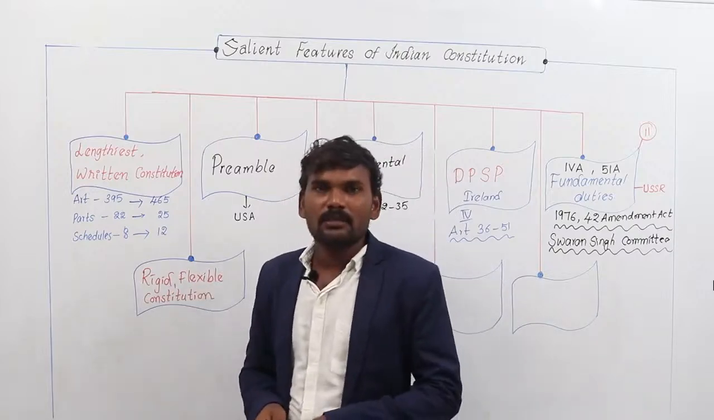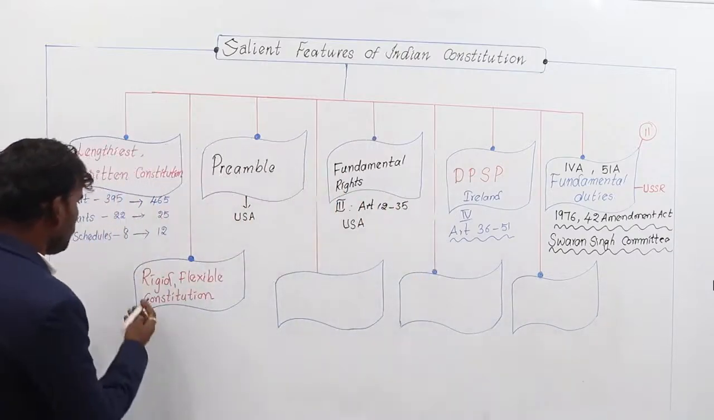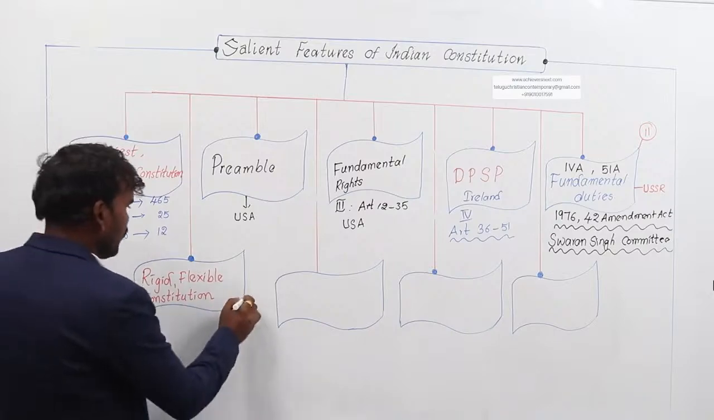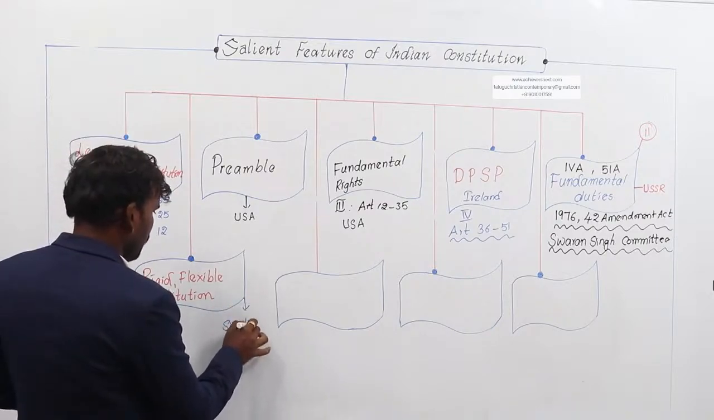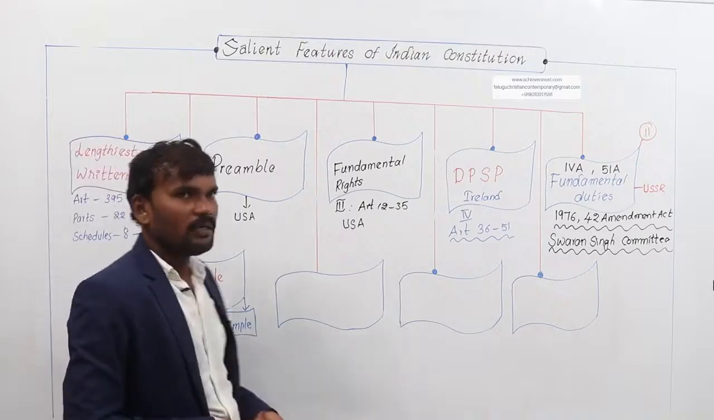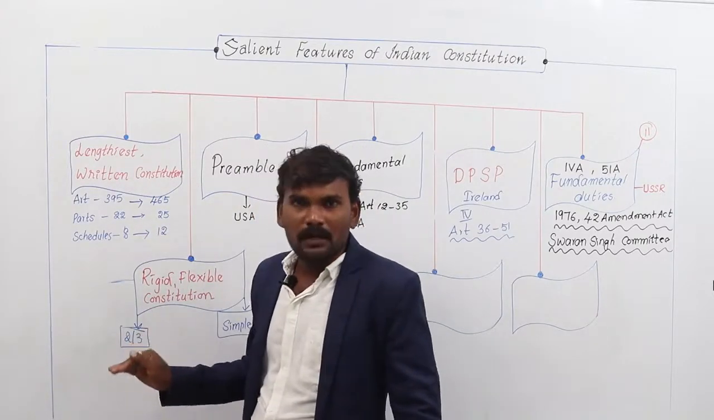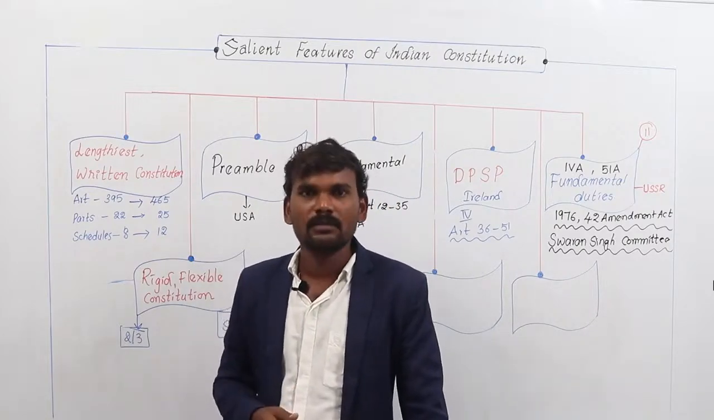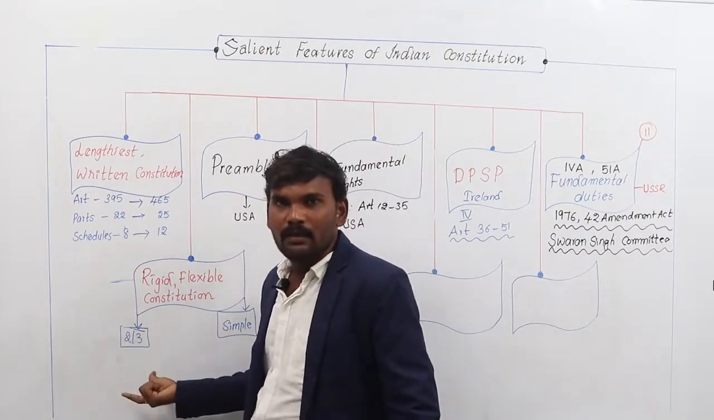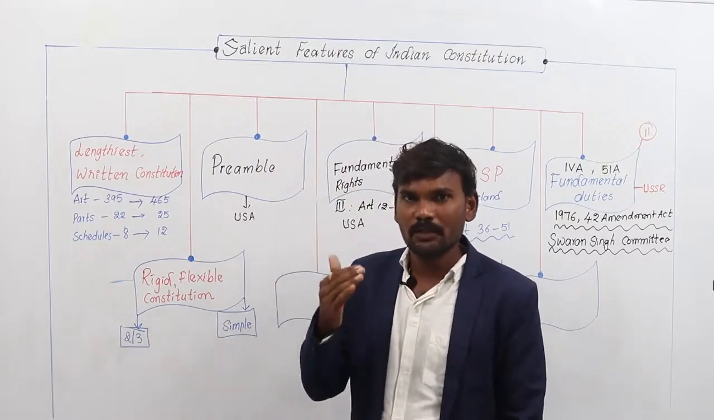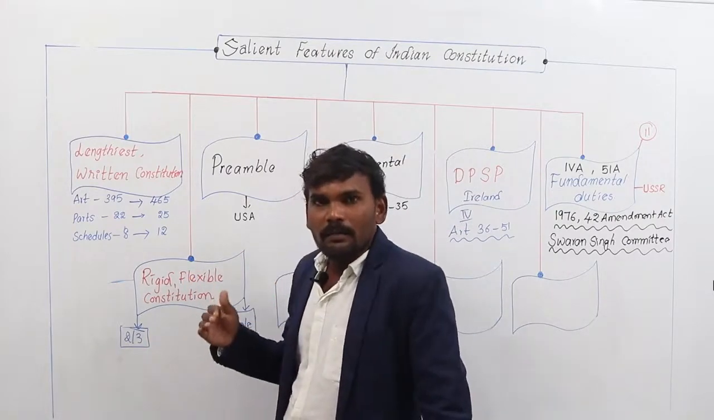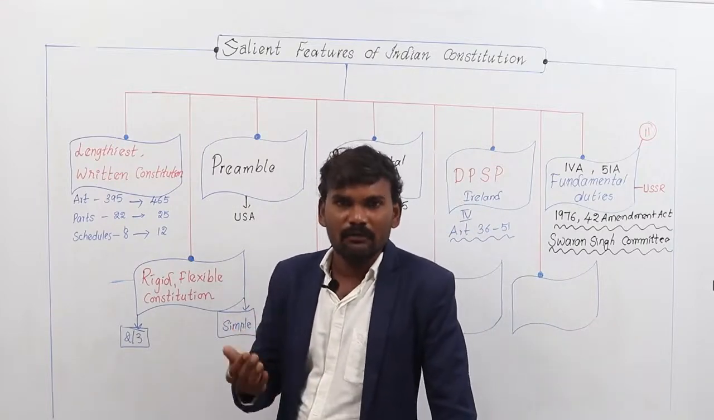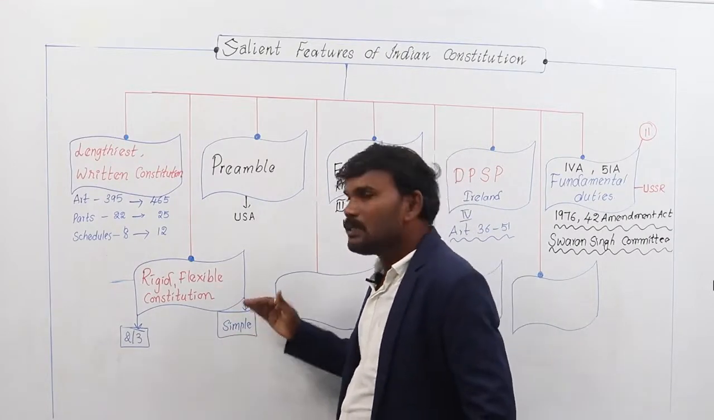A rigid constitution needs a special majority to amend. A flexible constitution needs a simple majority to amend. But our Constitution has both features. Some parts of our Indian Constitution, like fundamental rights, DPSP, fundamental duties, and presidential election, can be amended only with a special majority, meaning a 2/3 majority of the Parliament. But some parts, like citizenship, states reorganization, and official languages, can be amended with a simple majority.